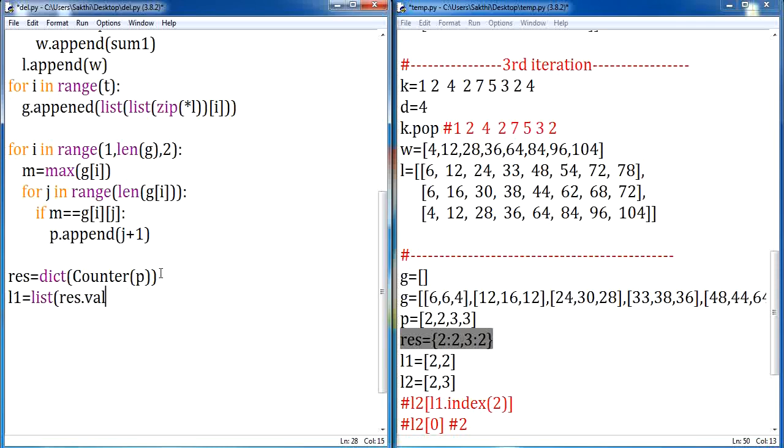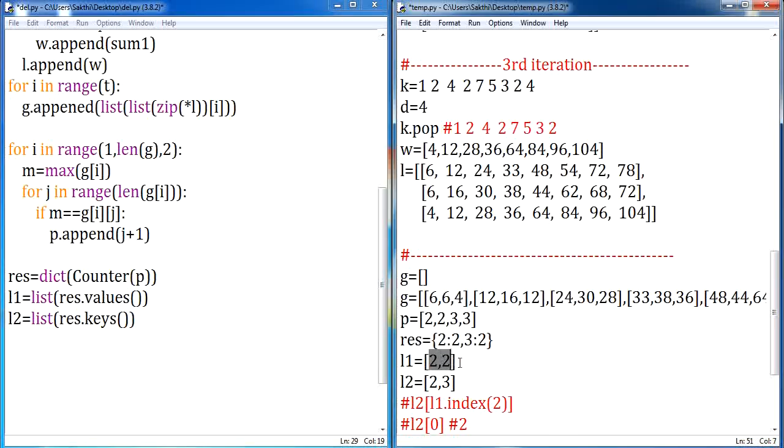I am going to segregate my values separately and my keys separately. L2 is list of result dot keys. Once I separate like this, you can notice that 2, 2 is nothing but the number of times the persons are leading. And 2, 3 is nothing but the persons' indices, either the first person or the second person. The persons' indices have been stored in L2.